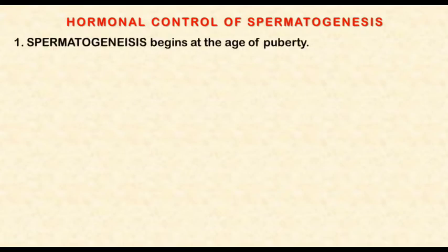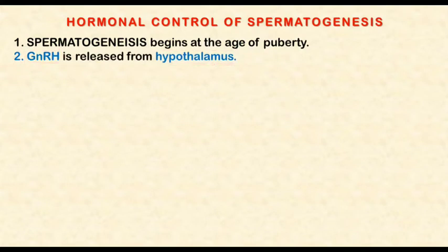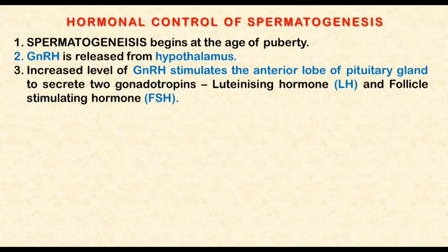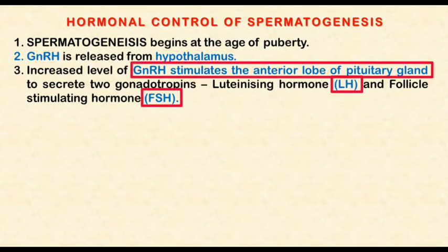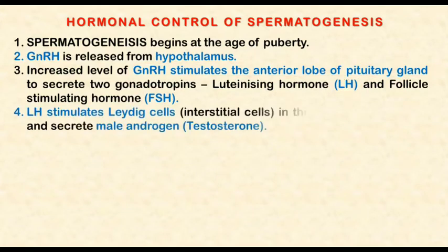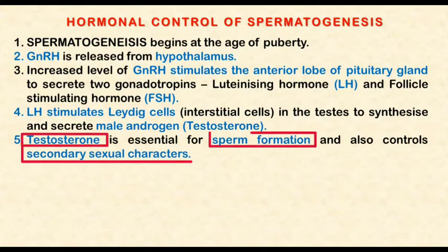The next part is the hormonal control of spermatogenesis. It starts at the age of puberty. Gonadotropin releasing hormone is produced by the hypothalamus. This gonadotropin releasing hormone stimulates the anterior lobe of the pituitary gland. In turn, LH and FSH are produced by the anterior lobe of the pituitary gland. LH stimulates the Leydig cells to secrete the male androgen, testosterone. Testosterone is essential for sperm formation and also controls the secondary sexual characters.